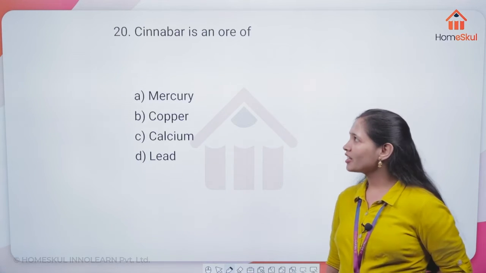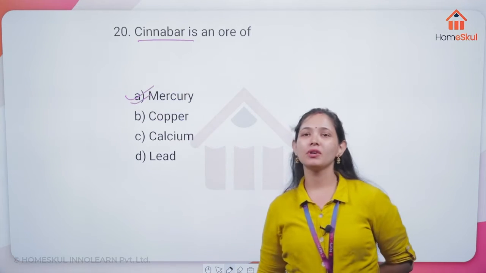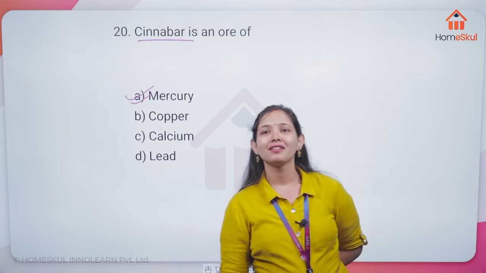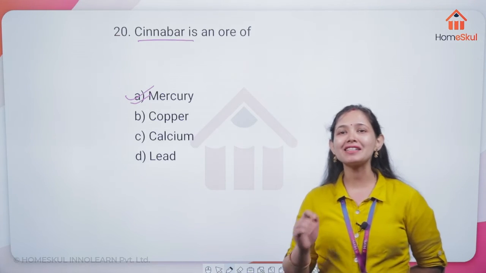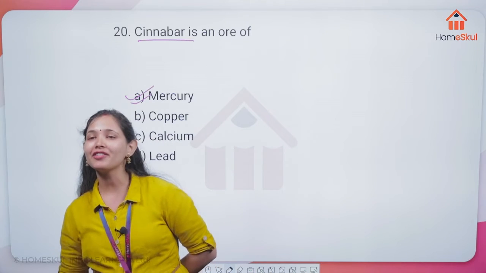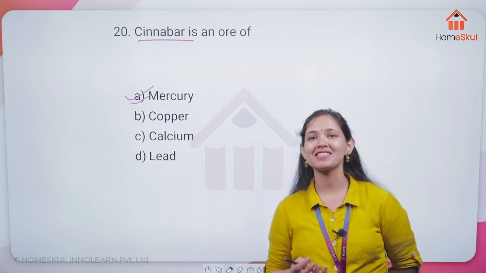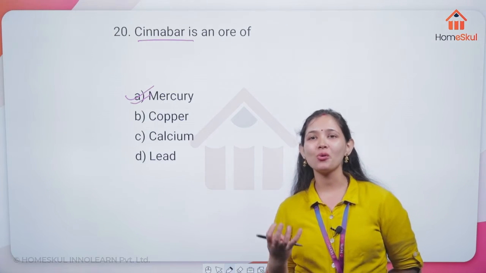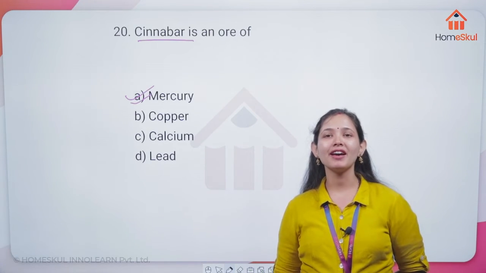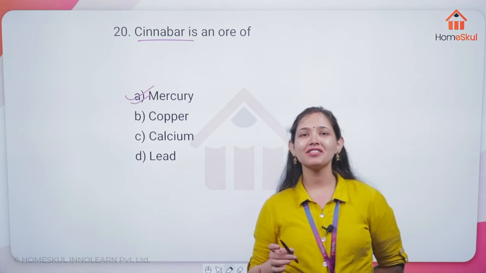So for this cinnabar, the correct option is mercury. Even though it is deleted, that is okay. If it is deleted, it doesn't mean that you should not be aware of the things. You should be aware of the ores and all, right? It will be helpful for you, as you will be writing competitive exams also.